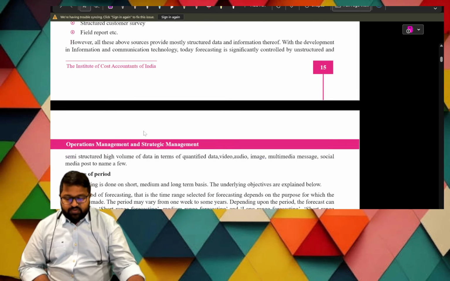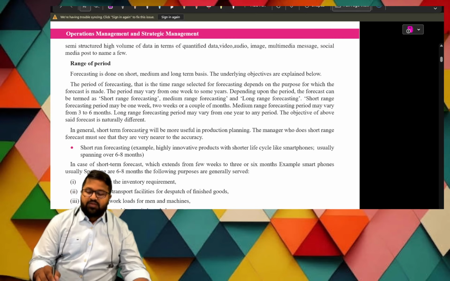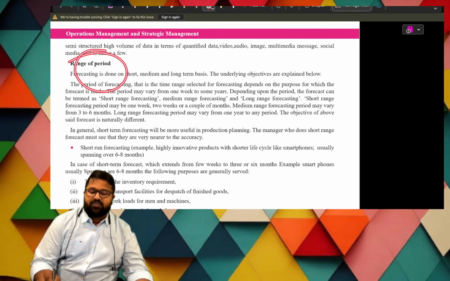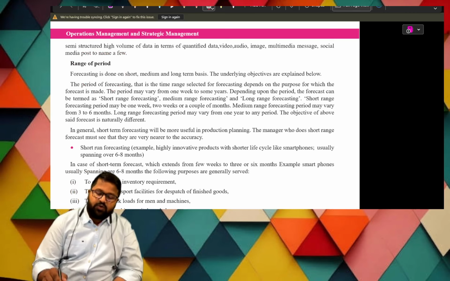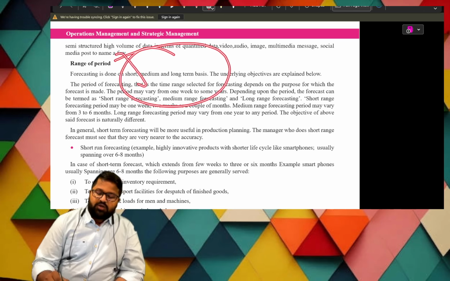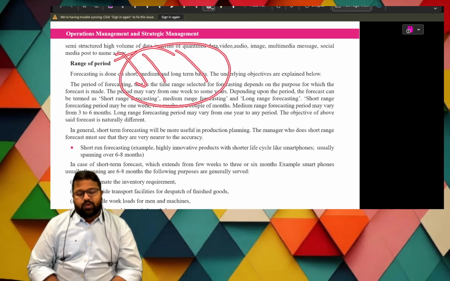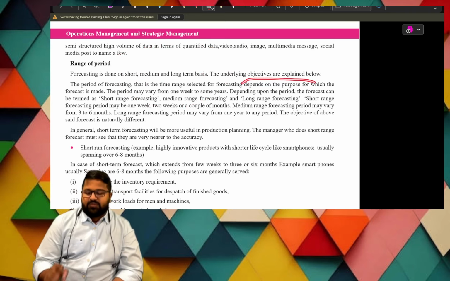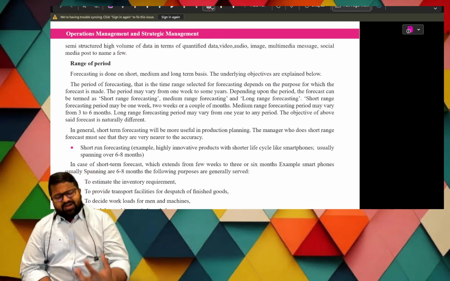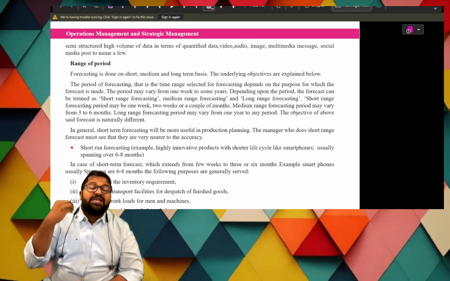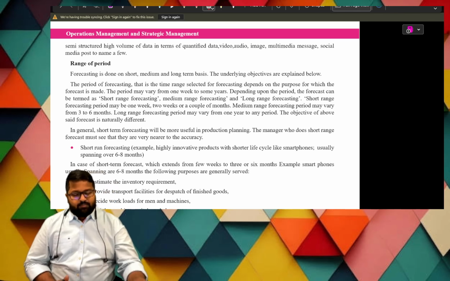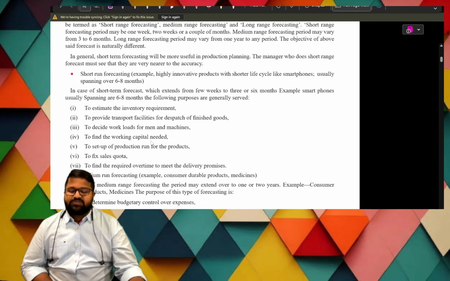Next, the most important thing is the range of the period. Based on the period, the forecast is divided into three terms: short, medium, and long term. The underlying objectives are explained below, and regarding this, I give theory material. If you follow that, it is more than sufficient and self-explanatory. But even though it is self-explanatory, I'm giving an explanation.